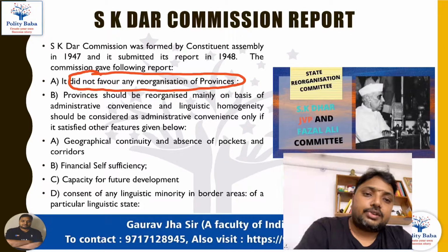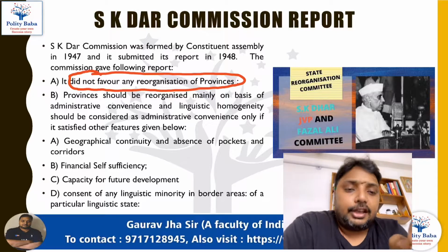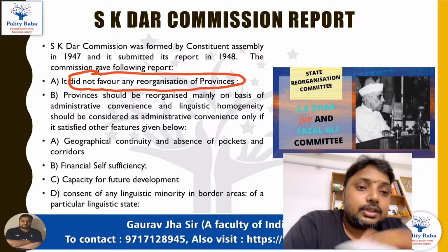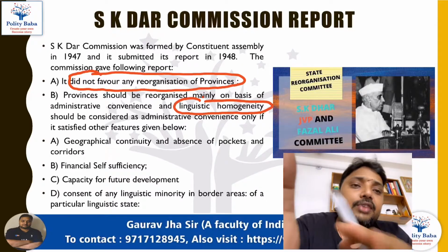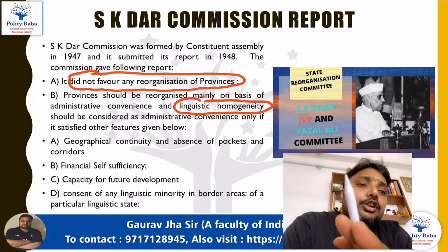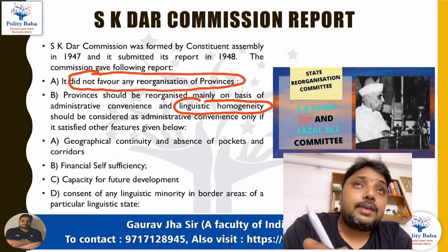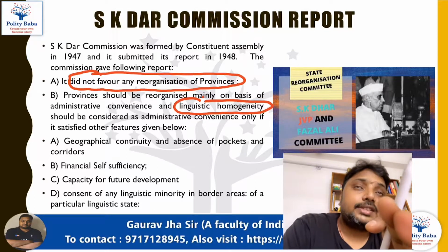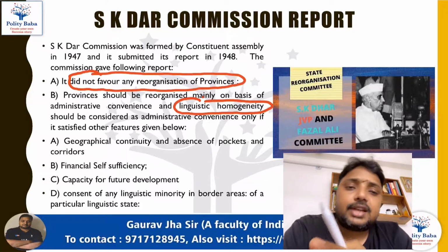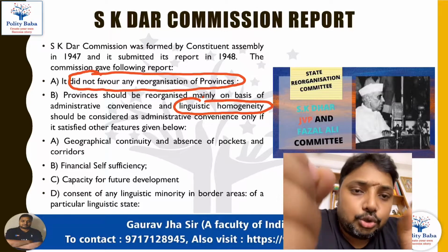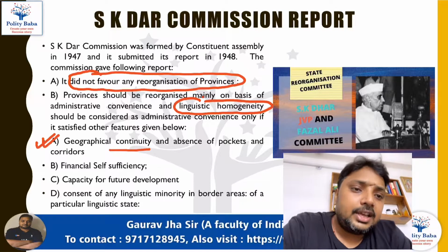If you have decided to reorganize the provinces on the basis of linguistic homogeneity, then you should always take care, whenever you are making a new state, for example a new Odisha state for Odia people, or Mysore state for Kannada people, or Gujarat state for Gujarati people, that it does not affect the geographical continuity, and